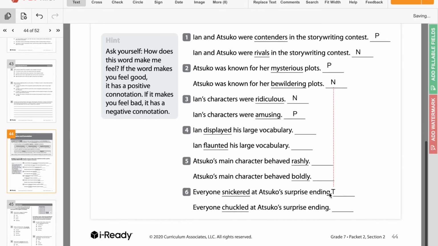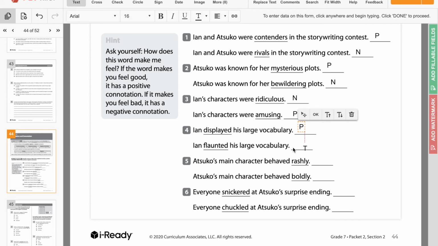So Ian displayed his large vocabulary, and Ian flaunted his large vocabulary. If you display something, you're just like showing it to people. There's no attitude associated with that. If you're flaunting something, you're kind of being a show-off, right? You're being kind of arrogant. You're like, oh, look at me and how great I am at vocabulary. So displayed is going to have our positive connotation, and flaunted is going to have the negative connotation.